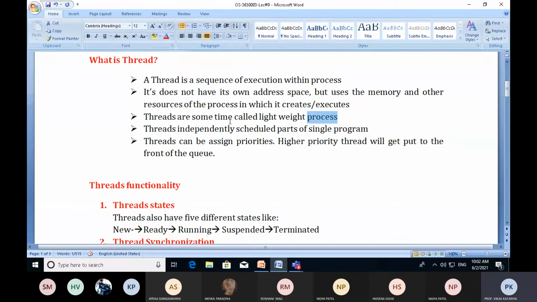That's why we can say it is a lightweight process, because it is just an instance of a process. It is not the whole process, because it deals with a small function, a small part of the process. That's why it is a lightweight process.